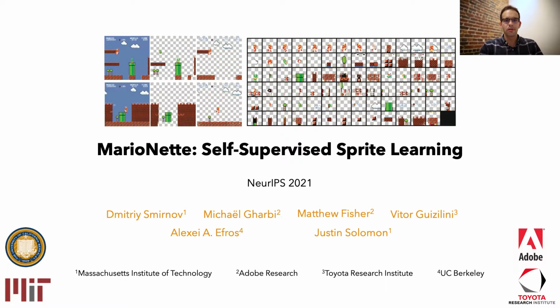My name is Smirnov, and I'm presenting MarioNette, a self-supervised approach to learning sprite-based representations. This is work done with Michael Gharbi, Matt Fisher, Vitor Guizilini, Efros, and Justin Solomon.